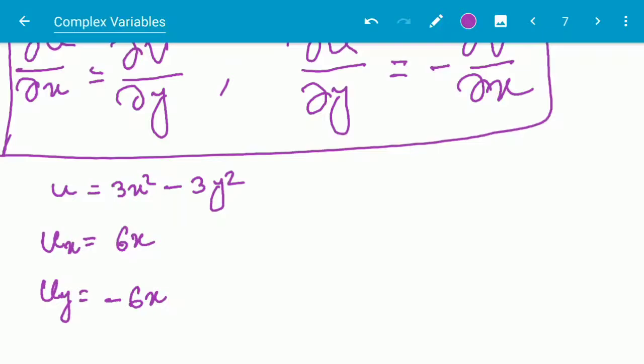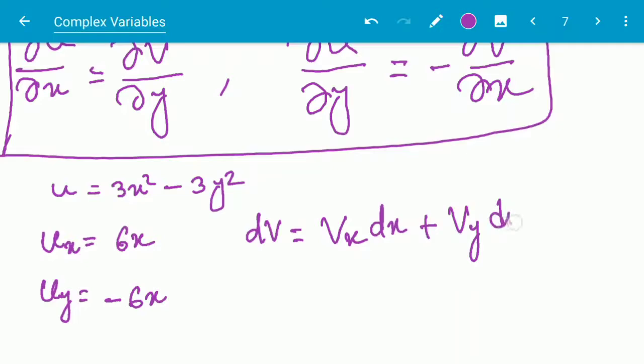first thing, the total derivative dv is given as vx dx plus vy dy. Vx is the partial derivative of v with respect to x, and vy here is the partial derivative of v with respect to y.